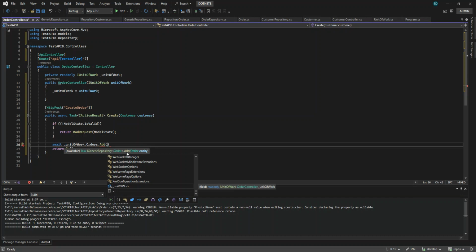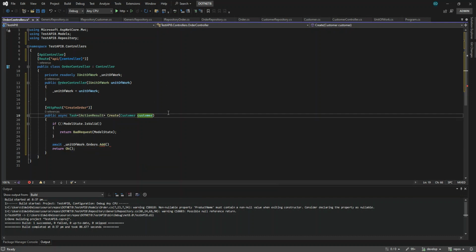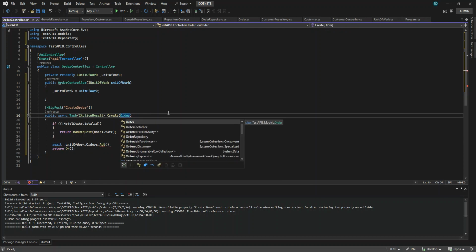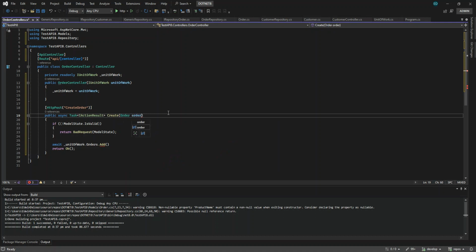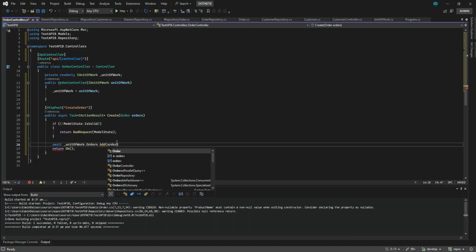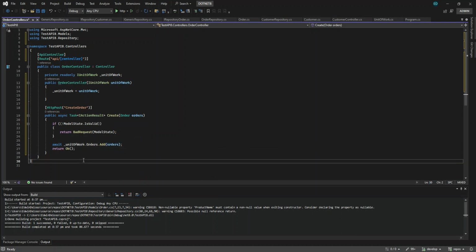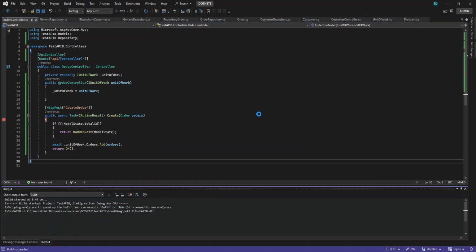What we're going to add is not the customer but the order entity. This is generic, so you can see that we're using orders here. So add orders, just like that, guys, and then we will try if this is working. We debug from here, and fire. We're using Swagger to test it.